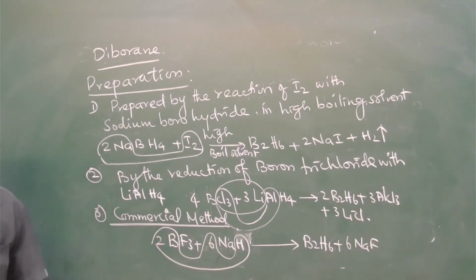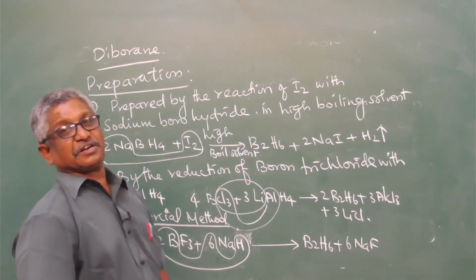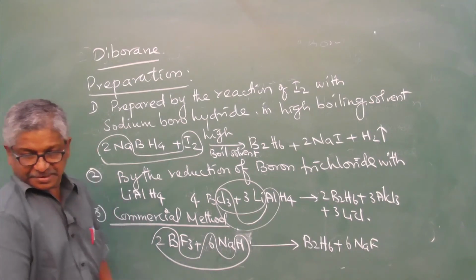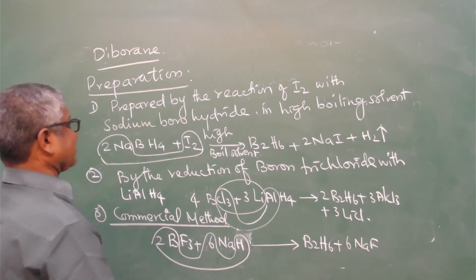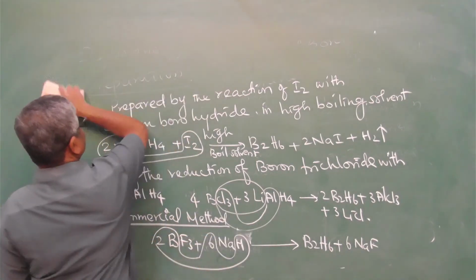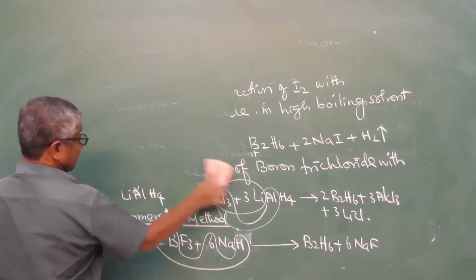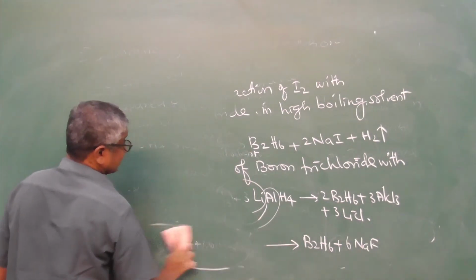These are the three methods of preparation for the diborane compound. Next, properties of diborane.